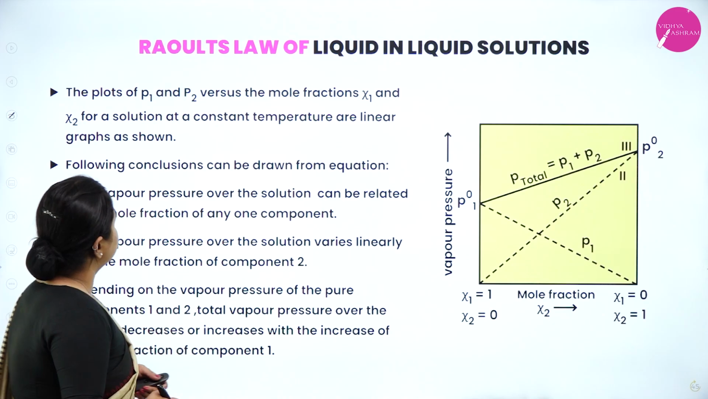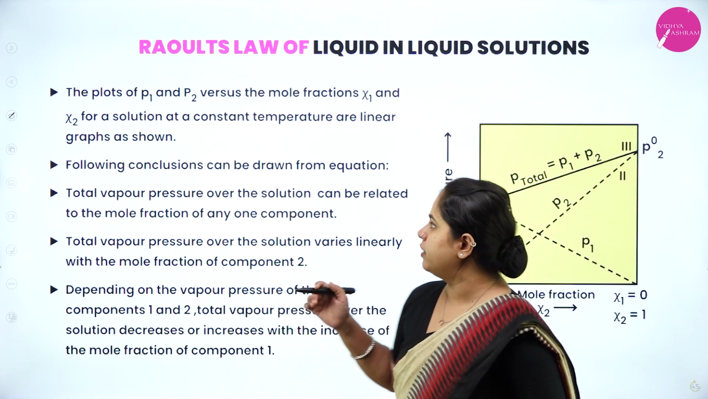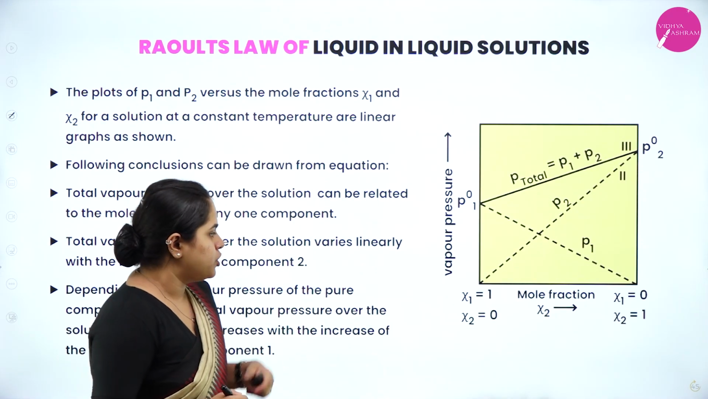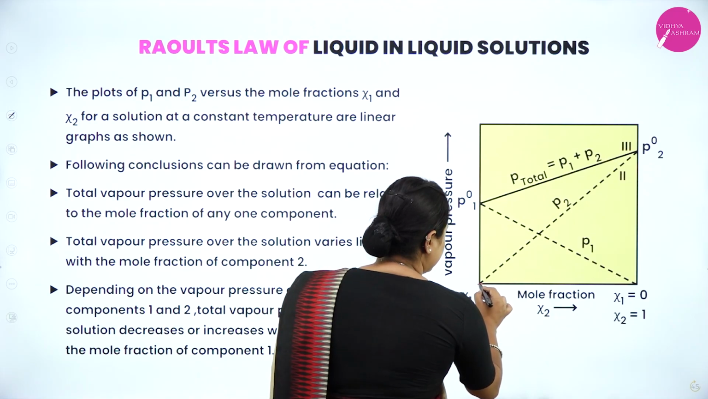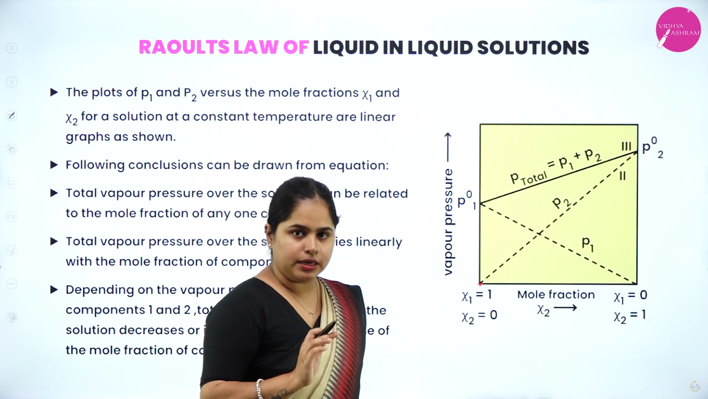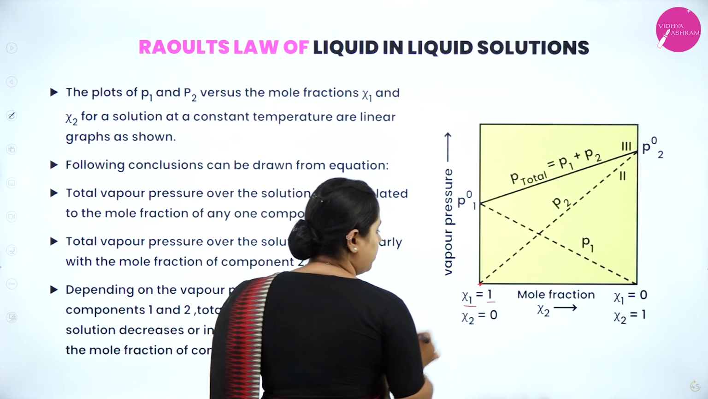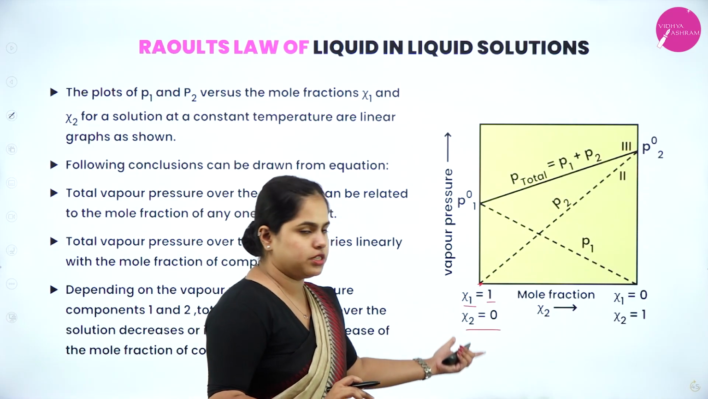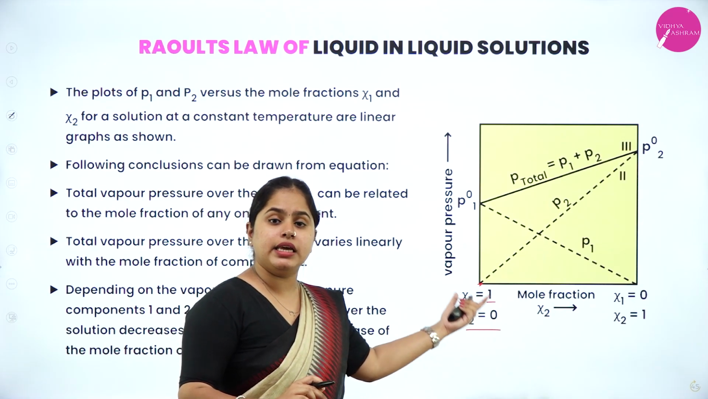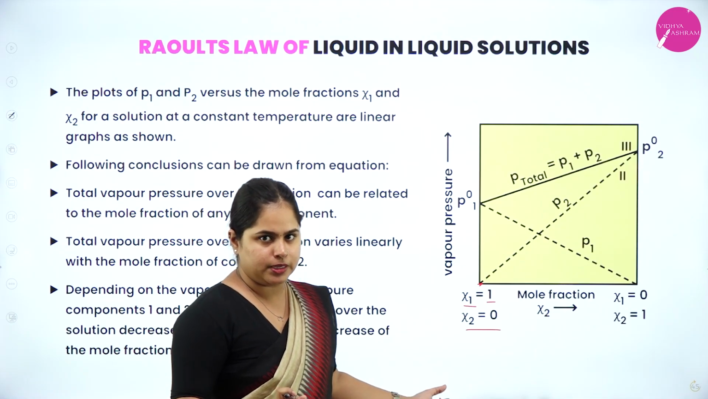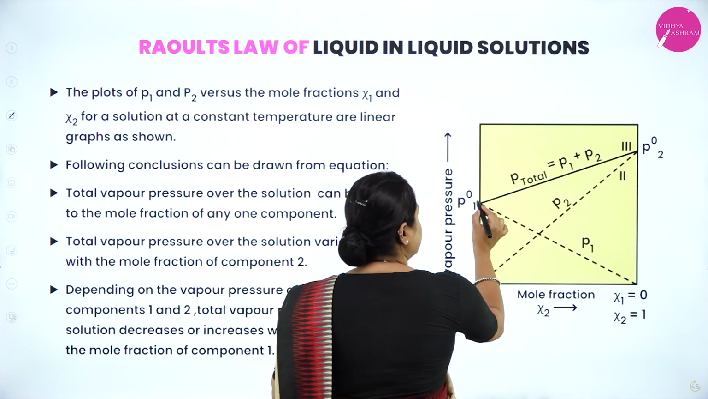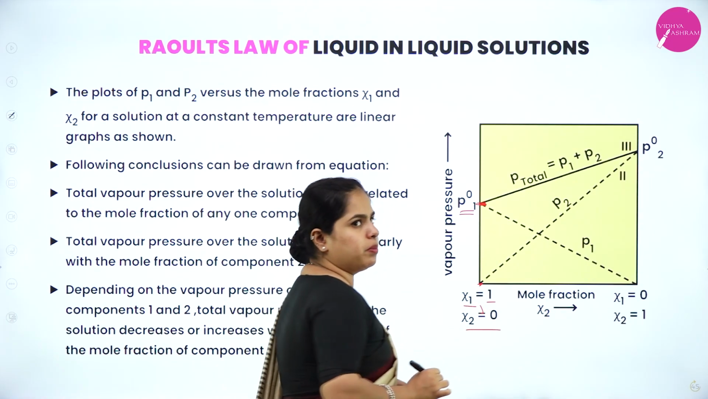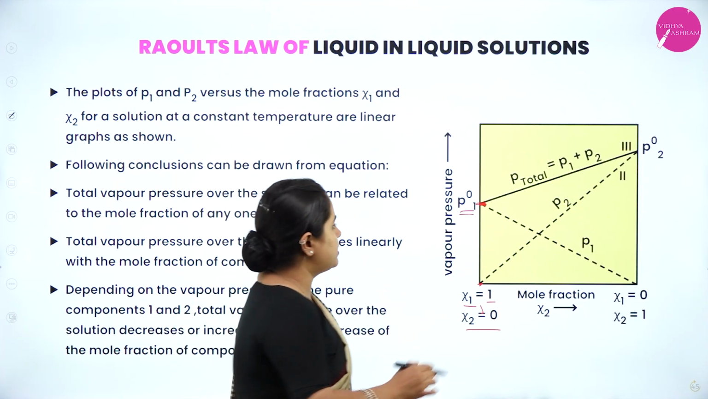So now the plots of P1 and P2 versus the mole fraction chi1 and chi2 for a solution at constant temperature are linear, as shown in the graph here. You can see at this point chi1 is equal to 1. That means the mole fraction of the first component is 1 and the mole fraction of the second component is 0. That means there is no presence of the second component here. It is completely the pure first component which is present. So in this case, the pressure exerted by only the first component is the pure vapor pressure of component 1, right? P1 naught. So this is your P1 naught.